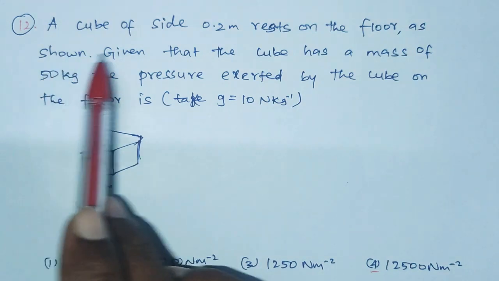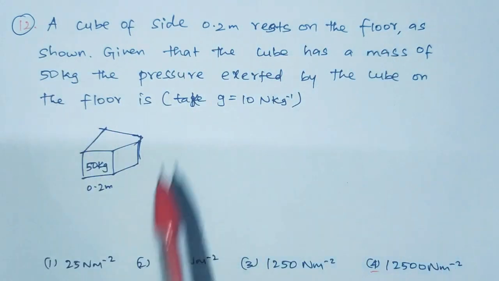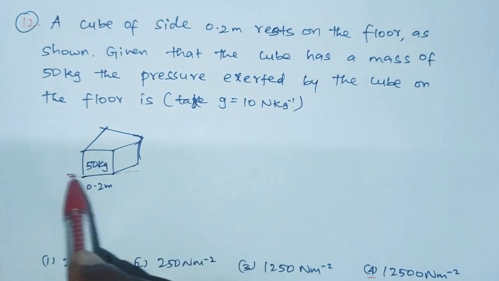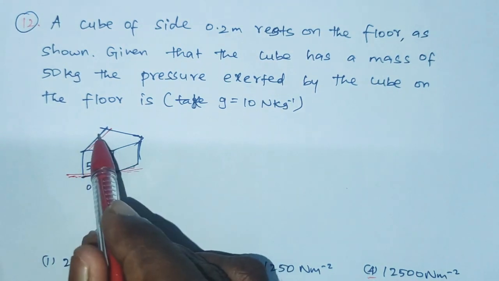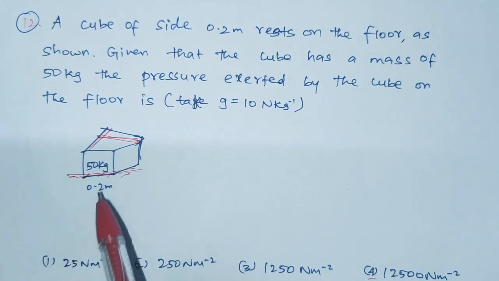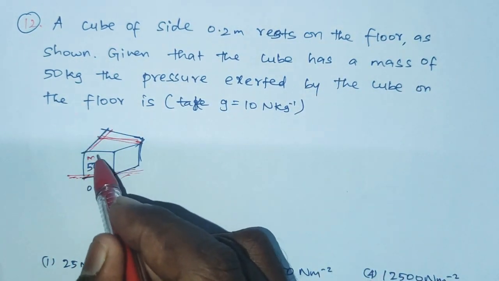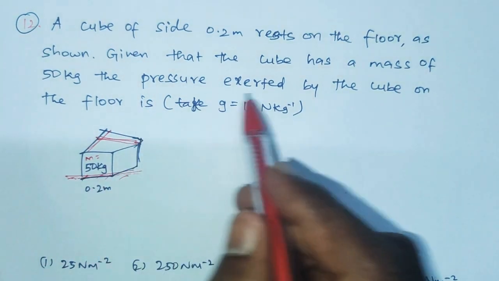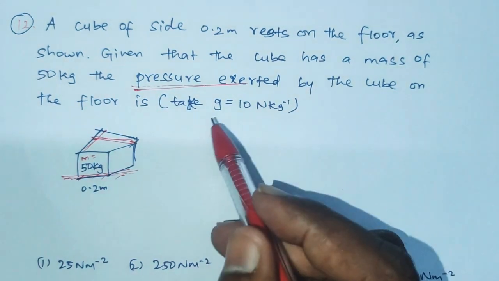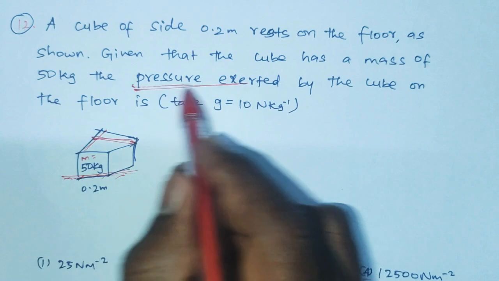12th one, a cube of side 0.2 meter rests on the floor as shown. So this is the cube. This cube is placed on the floor as shown. Given that the cube has a mass of 50 kg. The pressure exerted by the cube on the floor is. Given acceleration due to gravity 10 Newton per kg. So we have to calculate pressure.